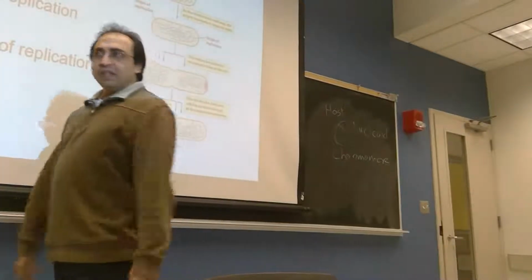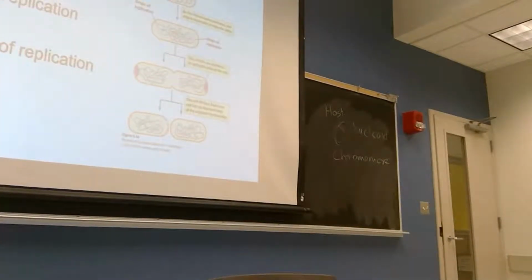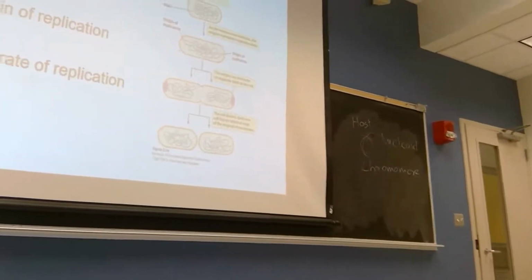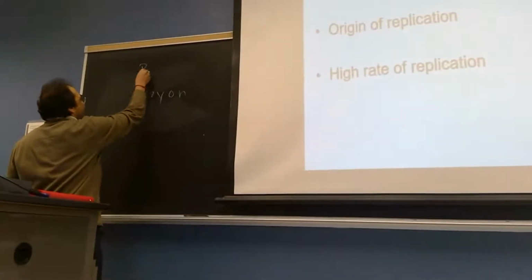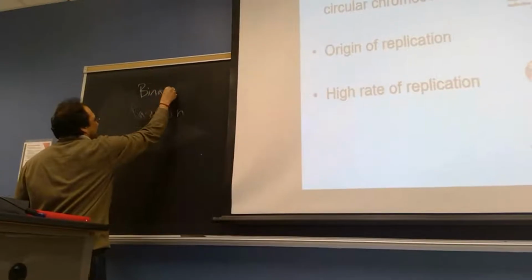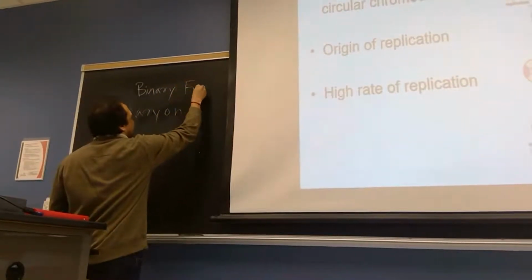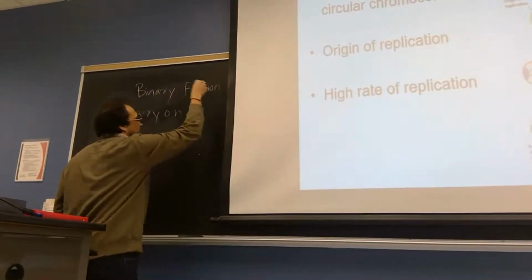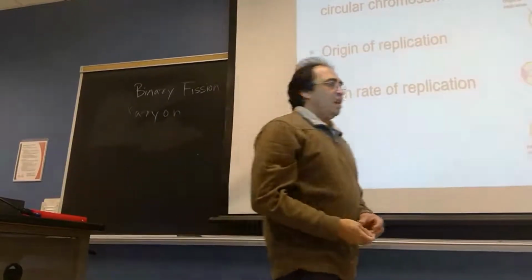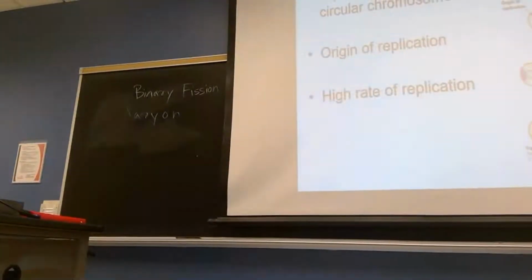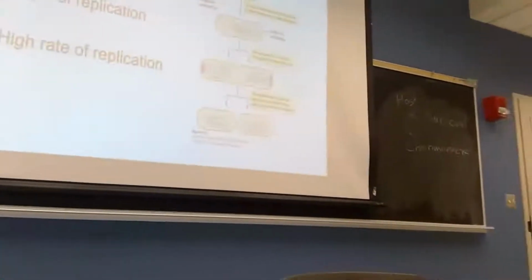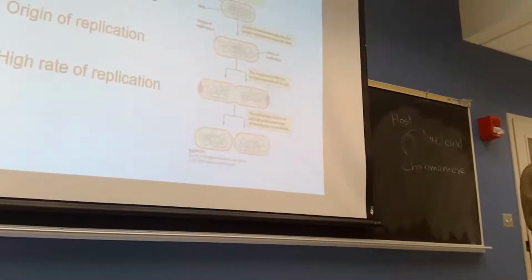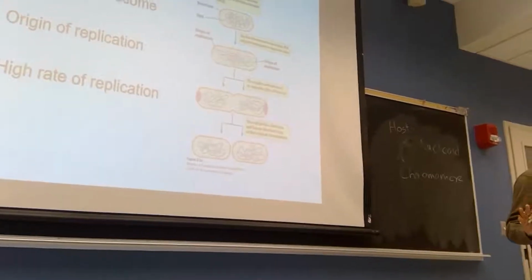It is very simple, just binary fission. In this process, DNA is replicated into two, and the whole cytoplasm is divided into two. It is as simple as that.